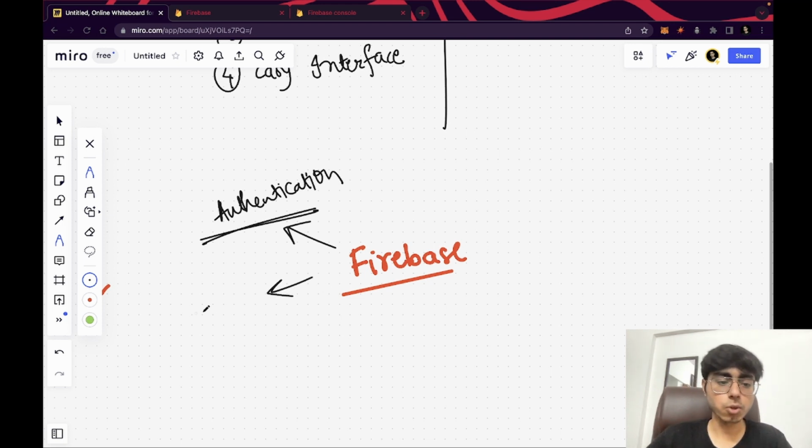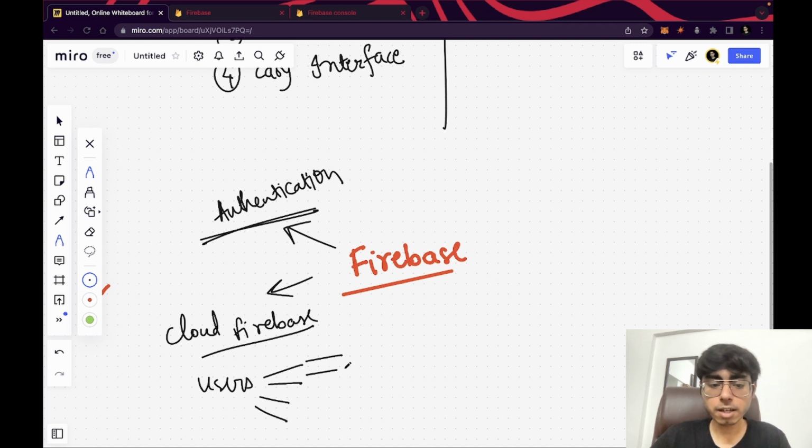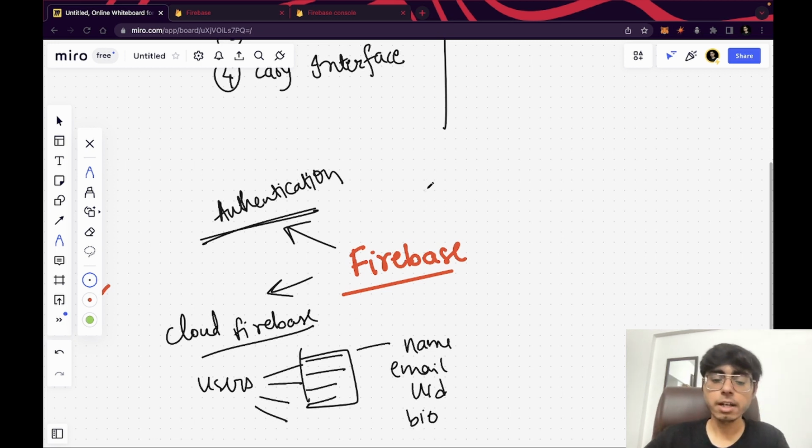Then you have your Cloud Firestore. That's nothing but a collection and document-based database, right? So you can have a collection. Let's say you have users. Users are there in your application. Then they will have certain document IDs. All the users are there. Then they will have some data. Let's say name, then their email, then their user ID, then their bio, their description, everything inside Cloud Firestore, right?